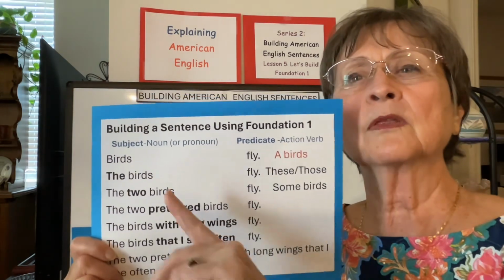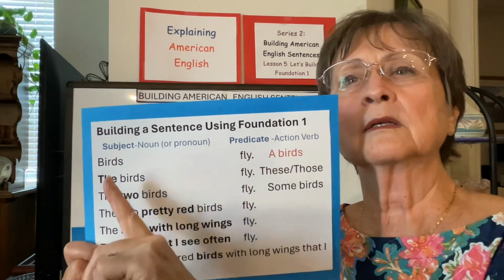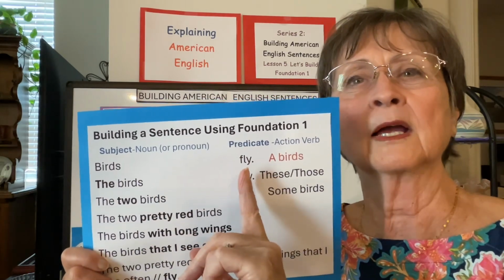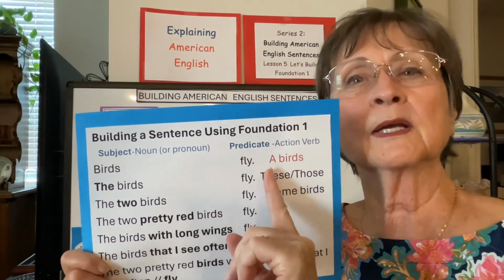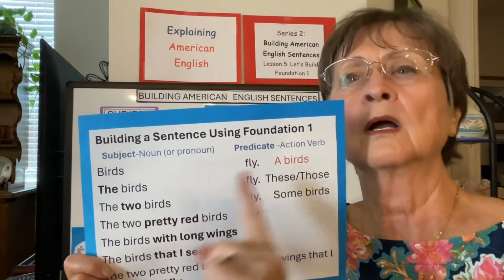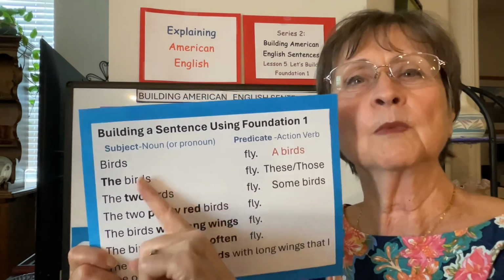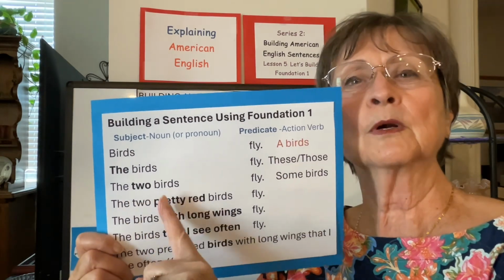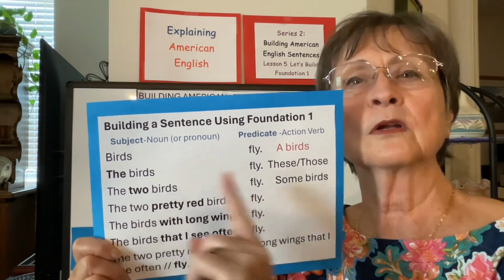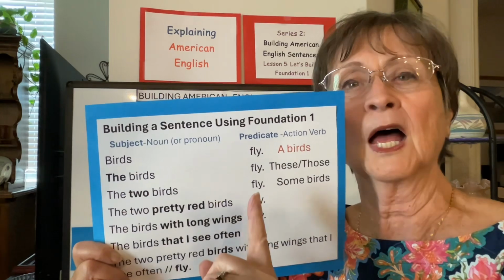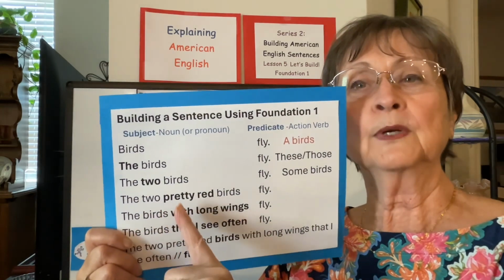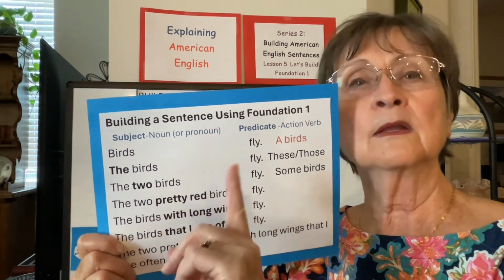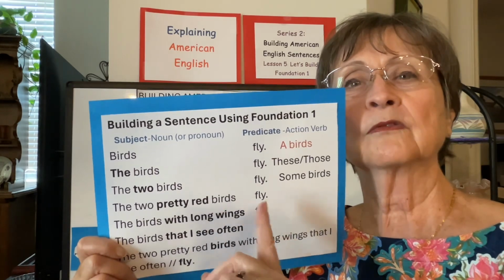Okay, here we go with subject, predicate, birds fly. More than one bird, so I can't say a birds. That's wrong. The birds or these birds or those birds fly. The two birds fly, or some birds fly. The two pretty, that's one word, red, that's one word, birds fly.